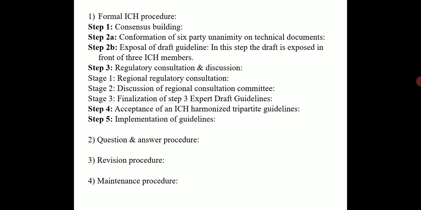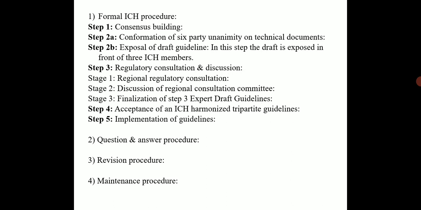Next point is stage 2, that is discussion of the regional consultation committee. Means in this stage the review is done on the comments received from the regulatory committee during the first stage, and the expert working group works to handle the comments and forms the revised expert draft guidelines. Means actually the expert working group is going to perform the work related to that particular new formulation. So the regulatory authorities discuss that draft with the expert working group, and if the expert working group has any problem with it, they comment on it.